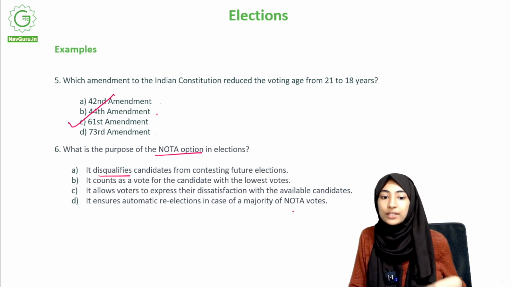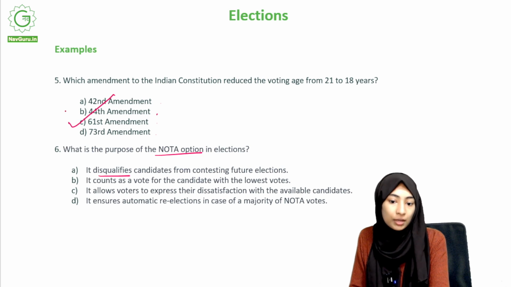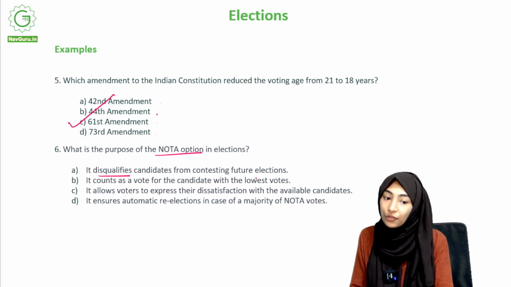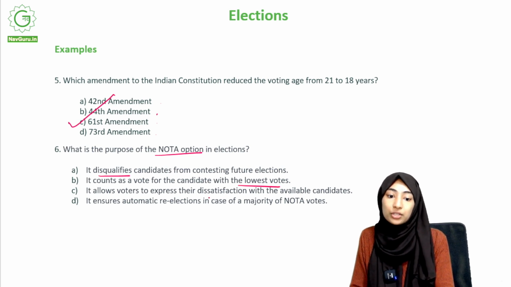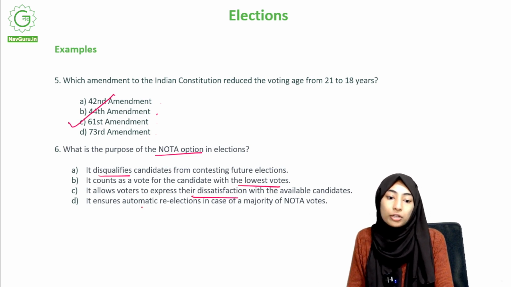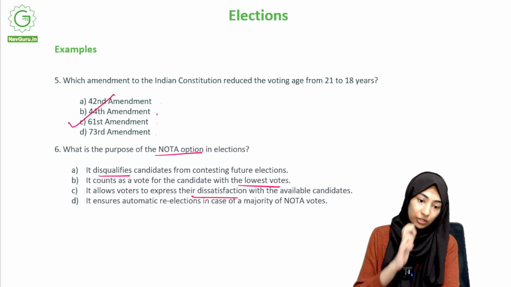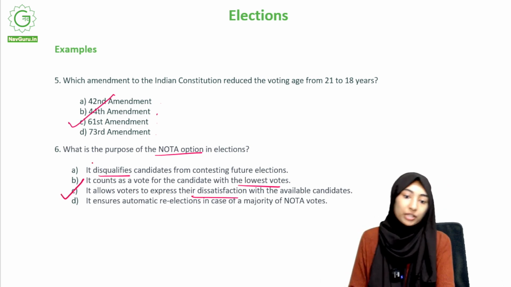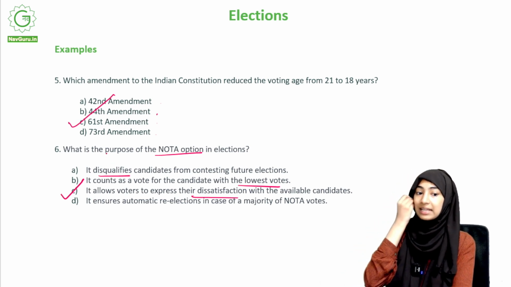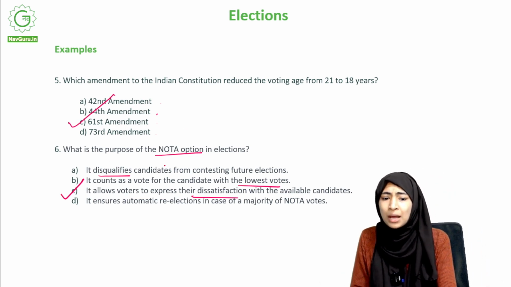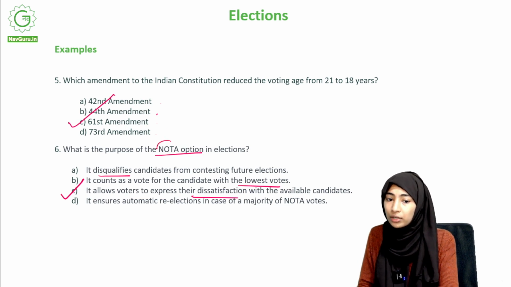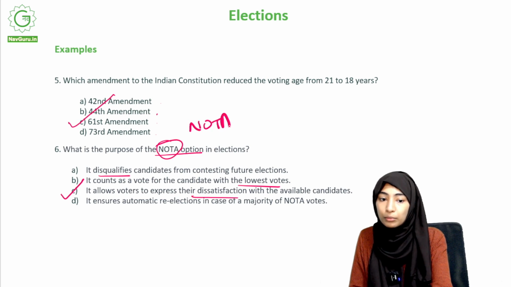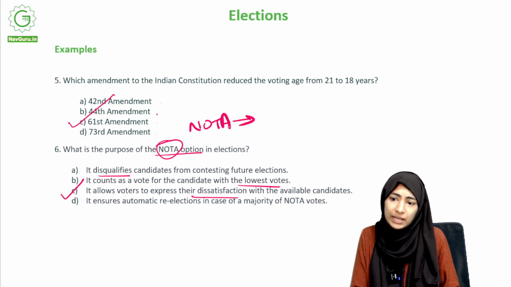Right, so the question is the purpose of the NOTA option. You had four options: disqualifying candidates, counts as a vote for the candidate with the lowest votes, allows voters to express their dissatisfaction, automatic re-elections in case of a majority of NOTA votes. Only one option is the right one, and that's: allows voters to express their dissatisfaction with the available candidates. Before that, what is the full form of NOTA? That's another question I have for you. Your time starts now.